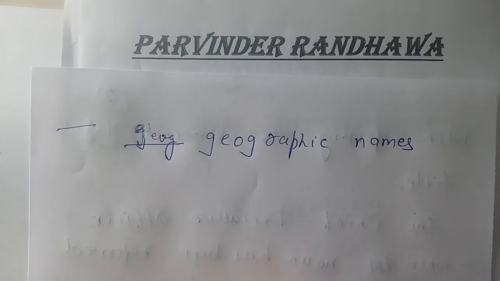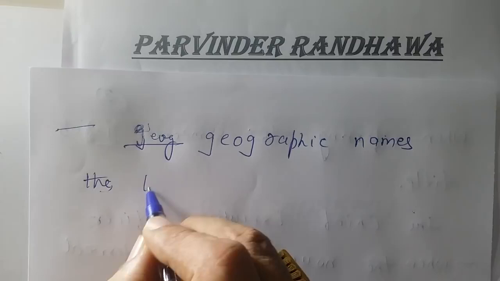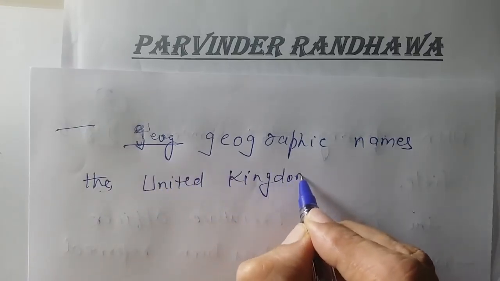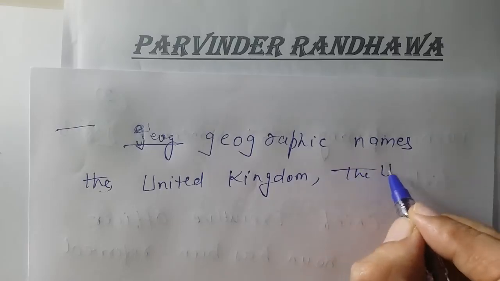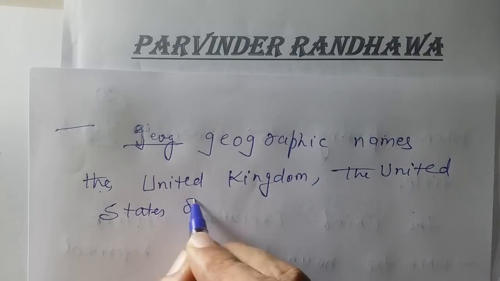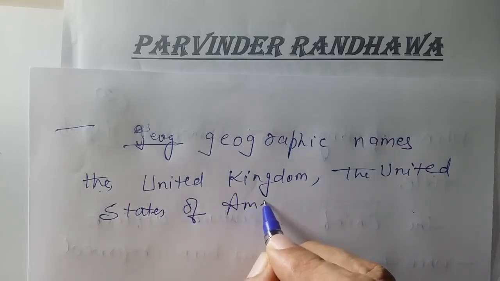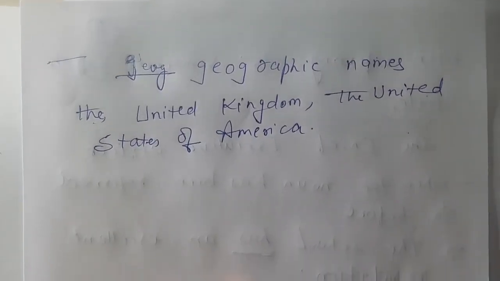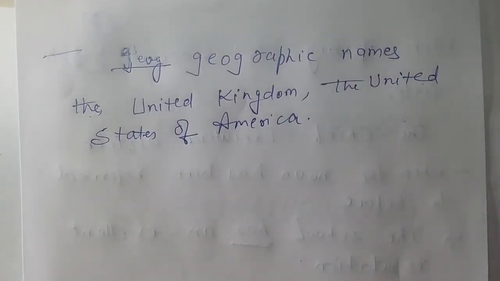If you remember, we always use the in front of United Kingdom, the United States of America, because they are representing a geographical region. United Kingdom is a combination of three countries. United States of America is a combination of states, right? These are the reasons because they are representing the complete.